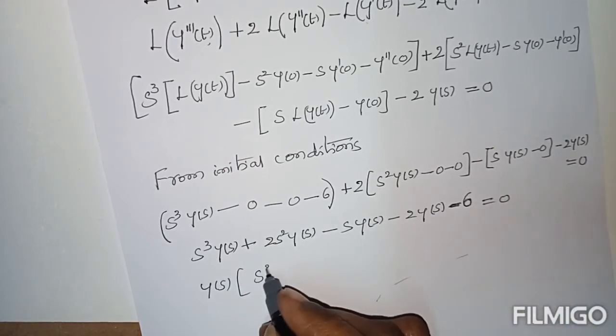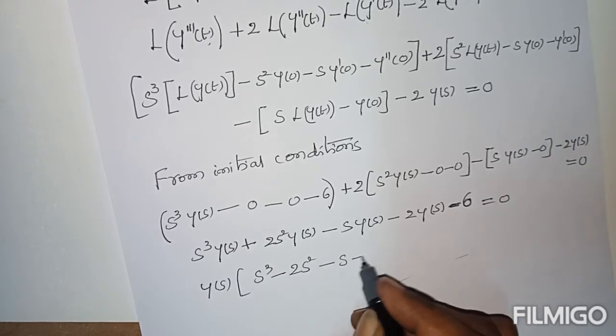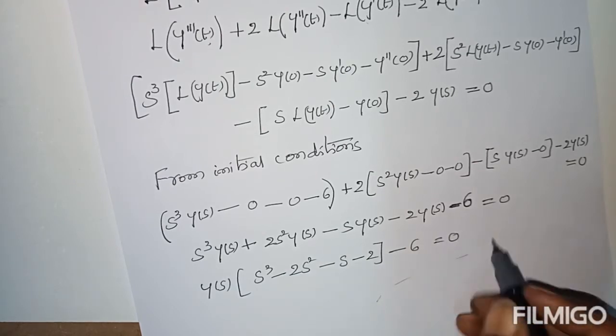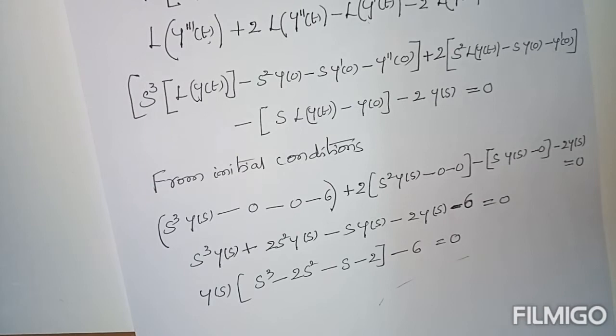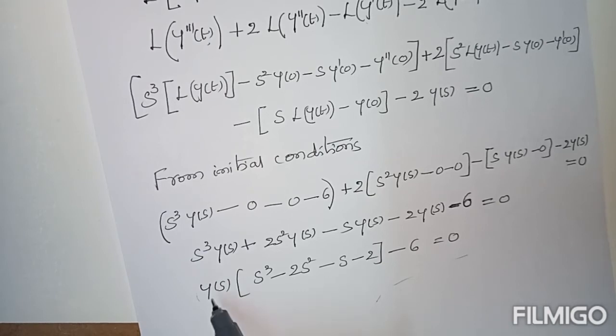Now s cube plus 2s square minus s minus 2 minus 6 equal to 0. This is only minus 6. Now as per procedure we have to define y of s only on the left hand side. To define that, first write minus 6 on the opposite side.